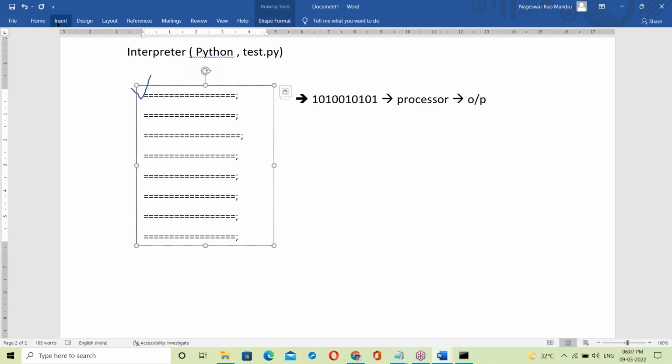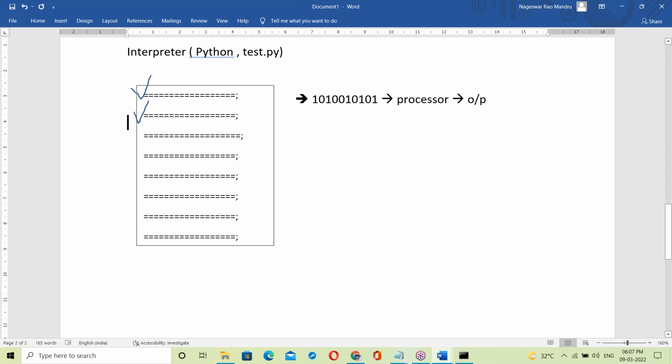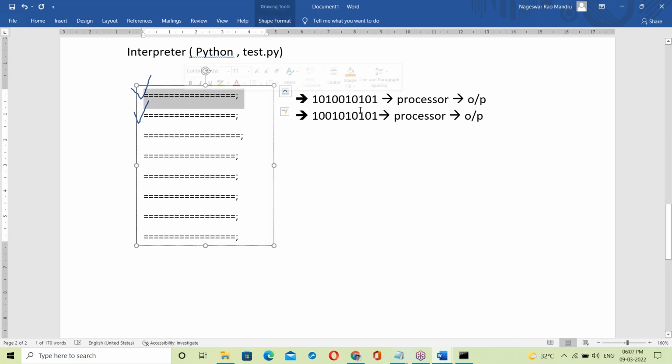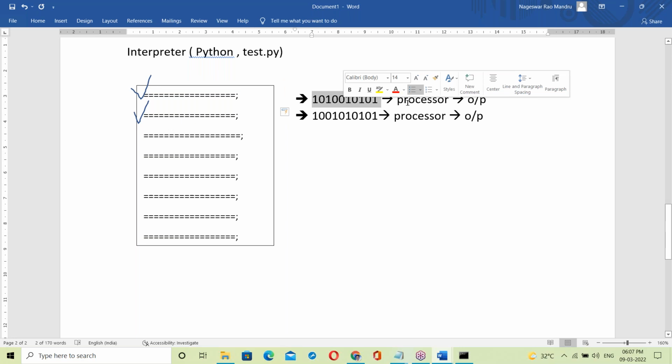So next, it checks the next statement. Suppose the next statement is also correct. Yes, it converts into binary code, is given to the processor, then generates output. See here, suppose the first statement is correct. It immediately converts into binary code and generates output.